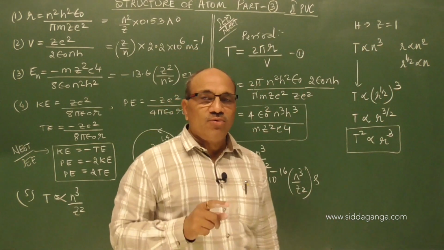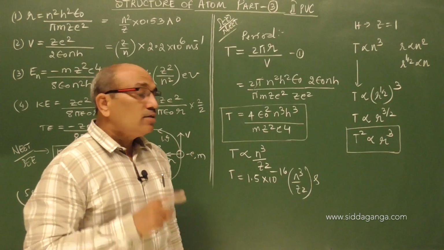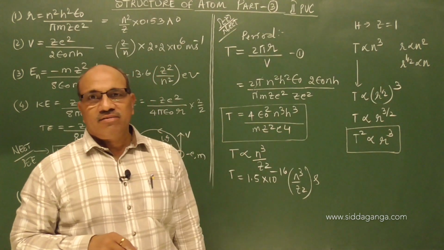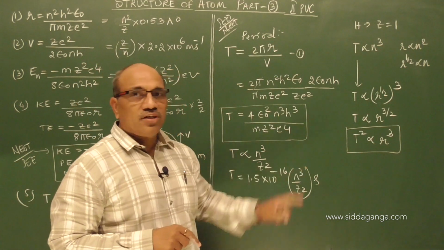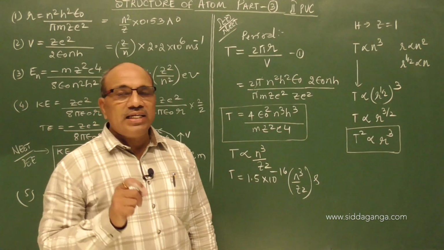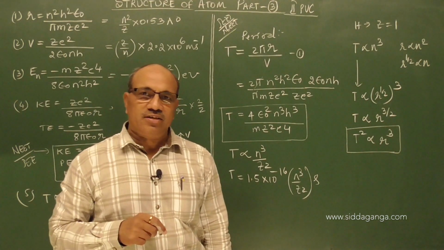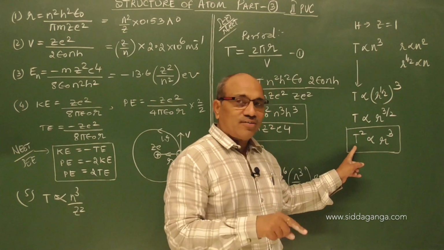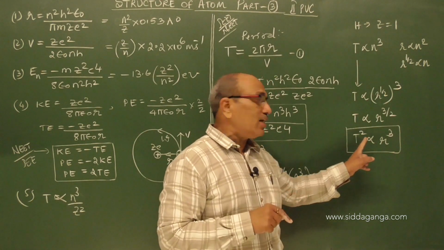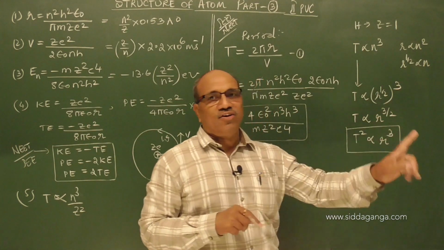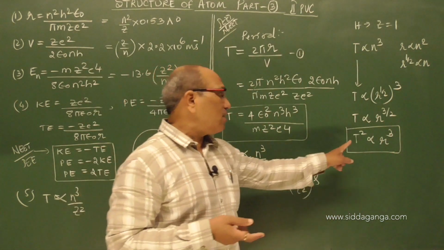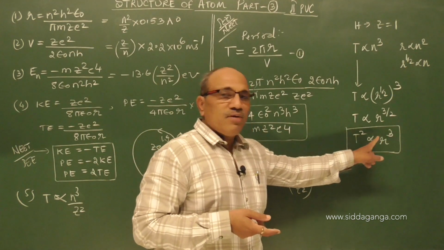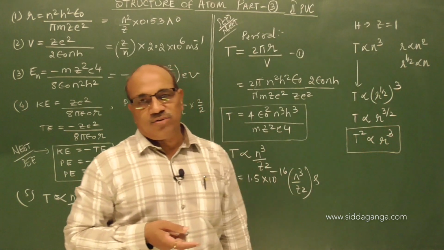Square of period of revolution of the planet around the sun is directly proportional to the cube of the mean radius of the orbit of the planet around the sun. Same. Here the square of period of the electron going round the nucleus is directly proportional to the cube of the radius of the orbit. There it is the square of the period of the planet directly proportional to the mean radius of the orbit of the planet around the sun.